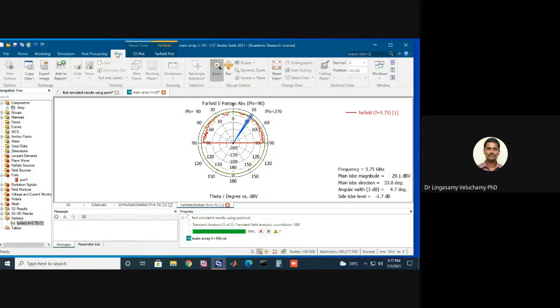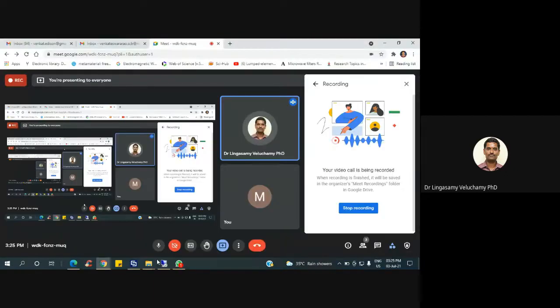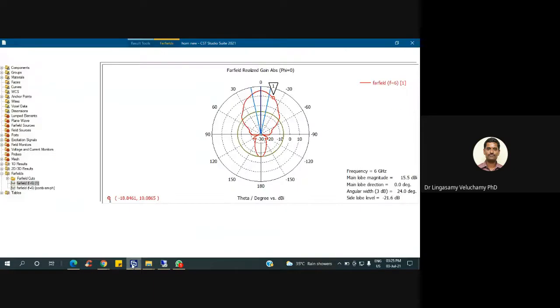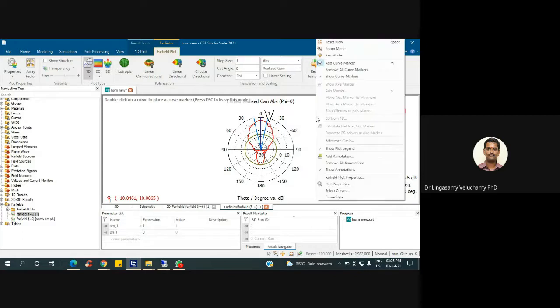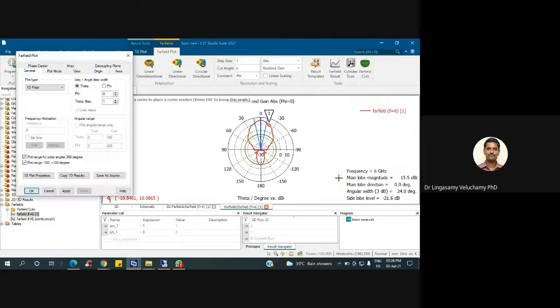One more thing. Can you go back to that horn antenna simulation? I think I told wrong, that is not correct. Here, see, main lobe is 15 dB, right? 10 dB is not this. Right click on that. Okay, here, far field properties. Can you go to plot mode?